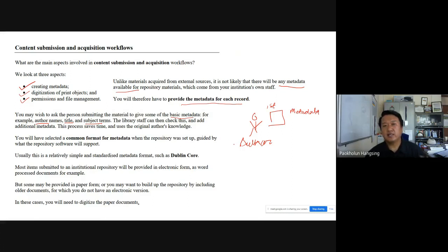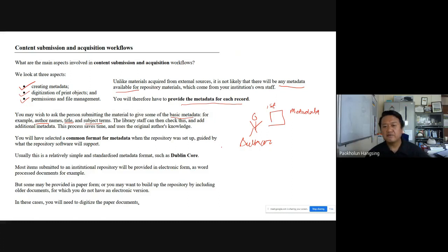They have to enter those things before they can upload. Only after providing that basic information will they be able to upload. Now, not all authors will be capable of providing the detail of the metadata.